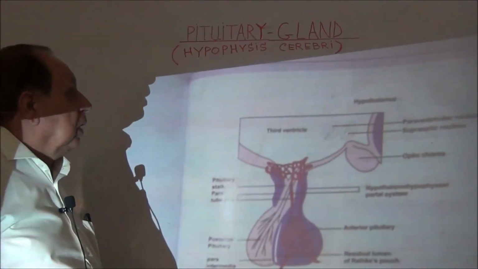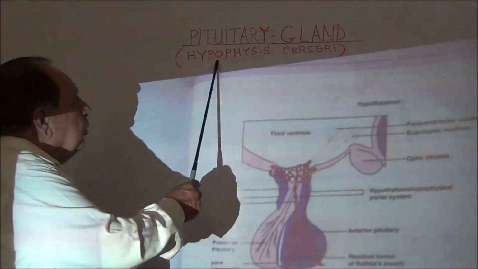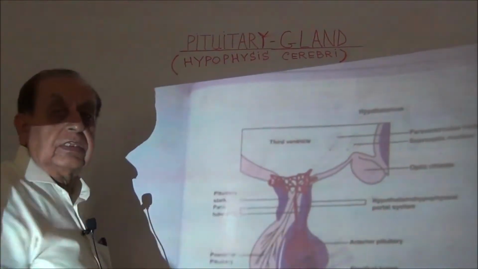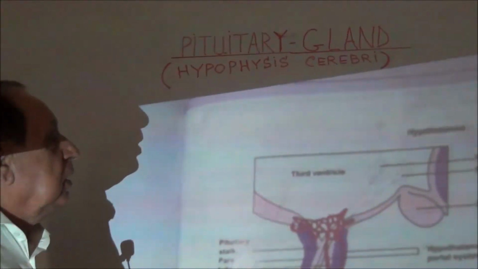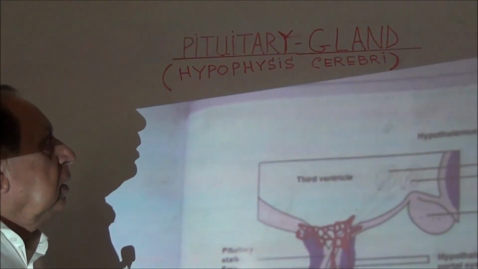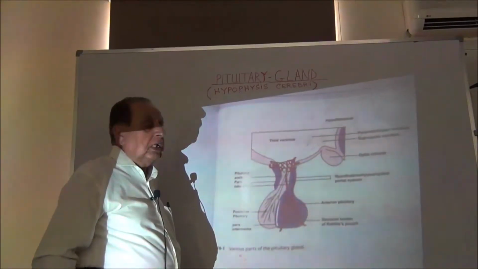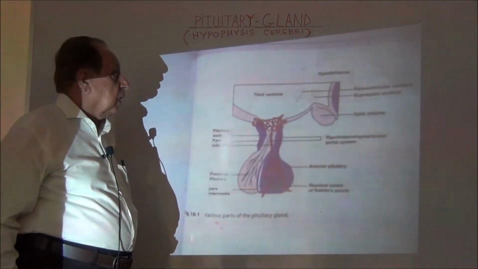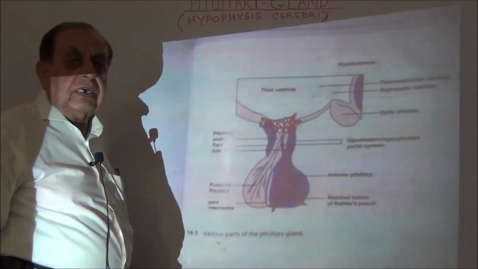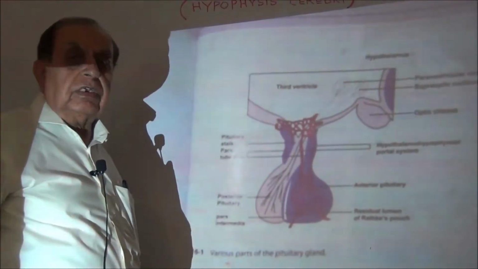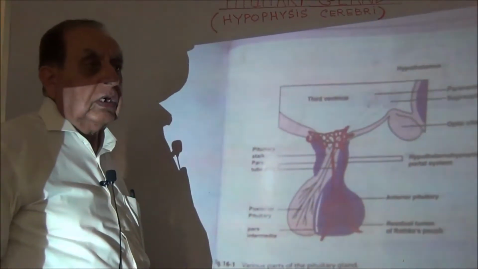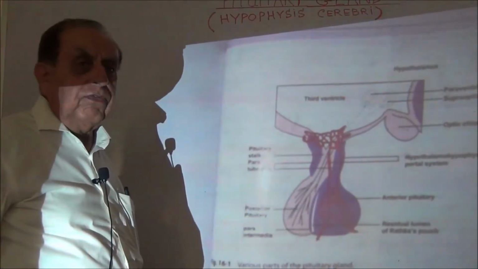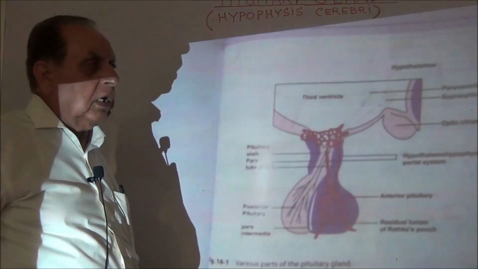Bismillahirrahmanirrahim. Now, the pituitary gland, that is also called the hypophysis cerebri. It is present near the base of the skull in a fossa called the pituitary fossa. Now, this is a master gland which secretes several hormones that influence the activity of other endocrine glands also.